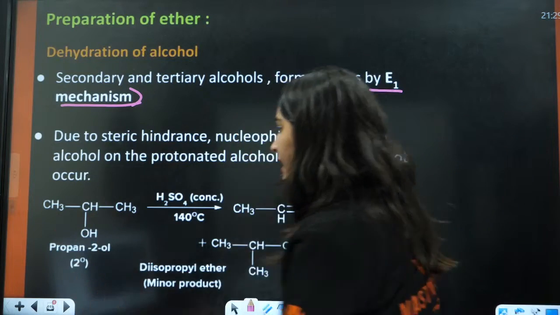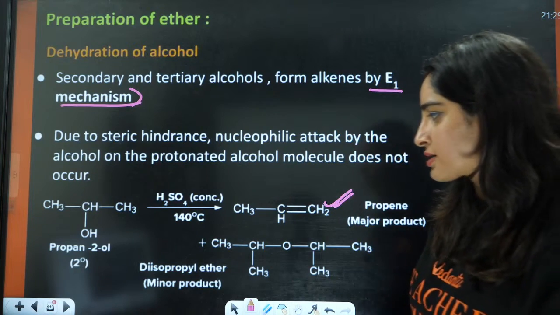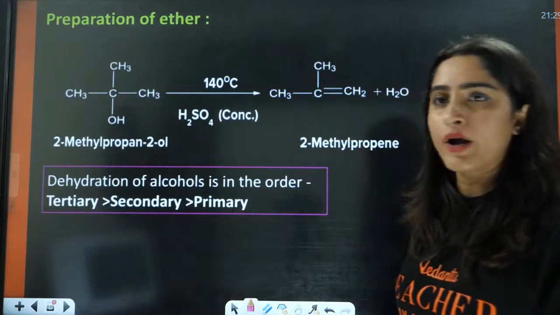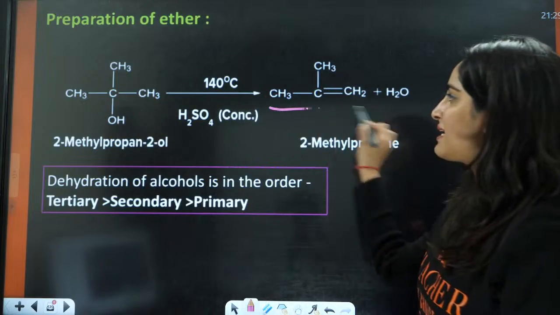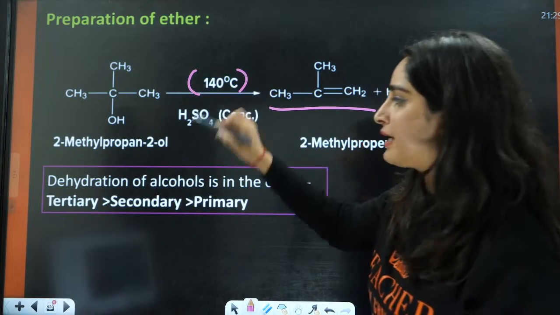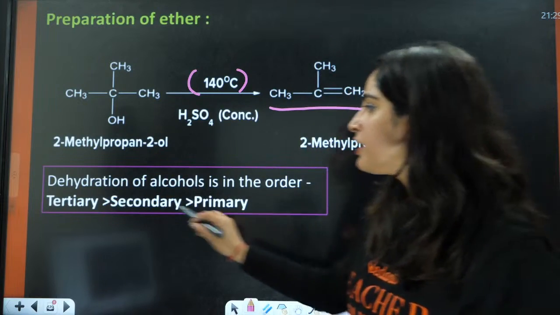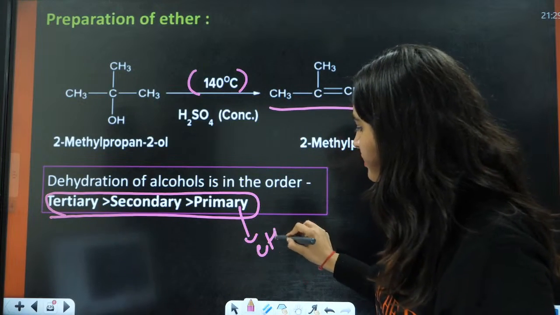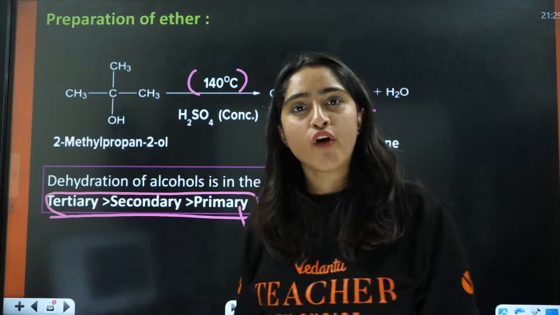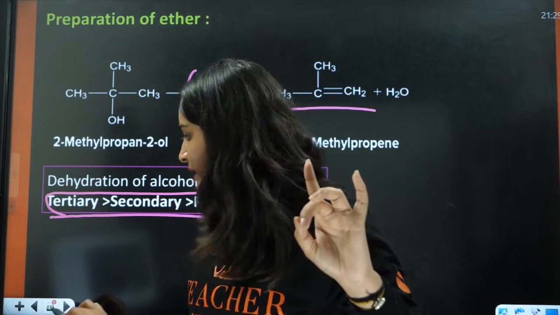Secondary alcohols will form alkene, and that is going to be the major product, according to the Saytzeff rule. For tertiary alcohols, again it is going to form alkene at 140 degrees Celsius. So the ease of dehydration of alcohol is in the order tertiary, then secondary, then primary. Primary is going to form ether, and these two are going to form alkenes. Understood this, everybody?